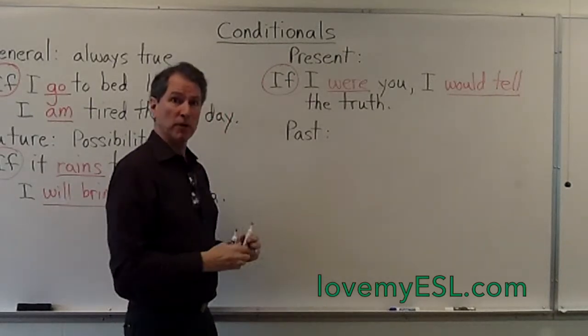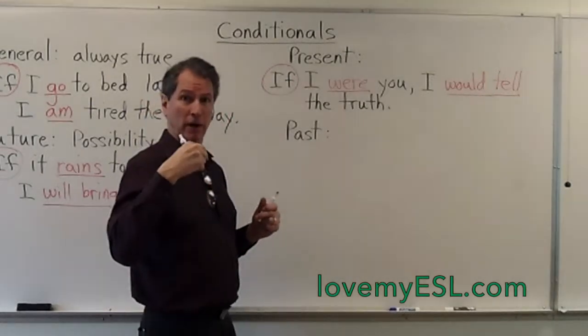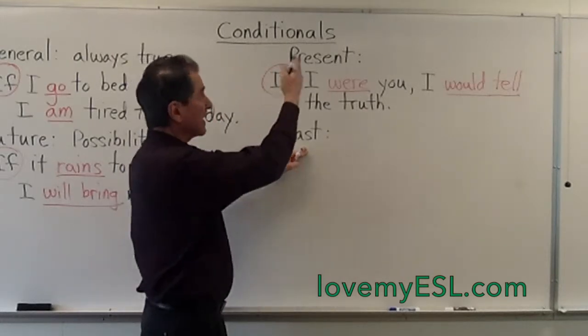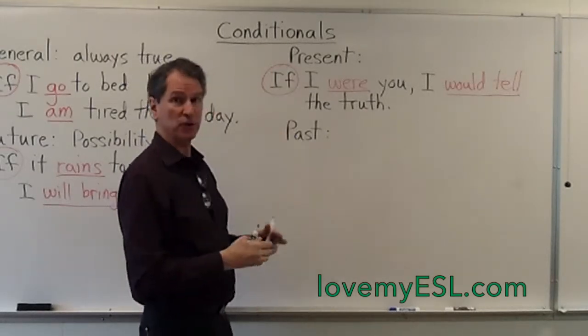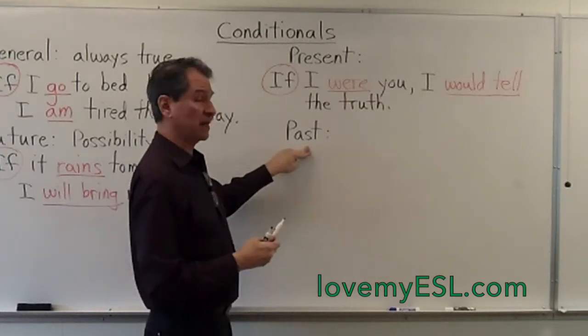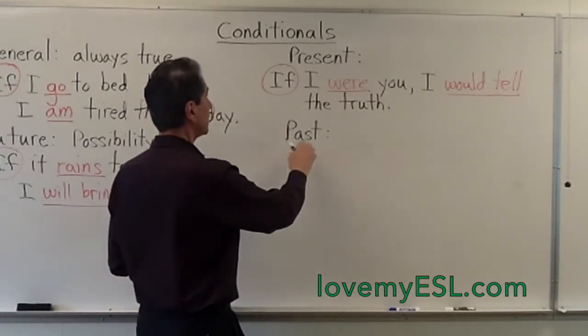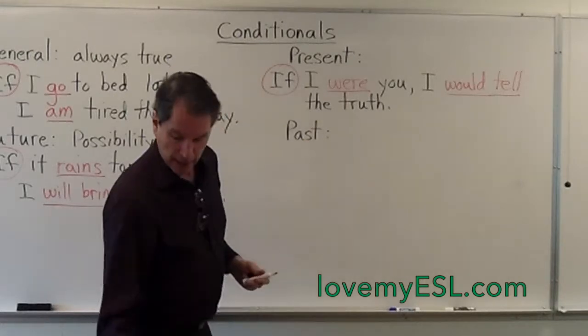The past is a little more difficult, so on my website I have actually saved this until the advanced conditional page, but I want to introduce it right here, even though you're not going to see any exercises with this on this particular page. The past conditional is a good example.